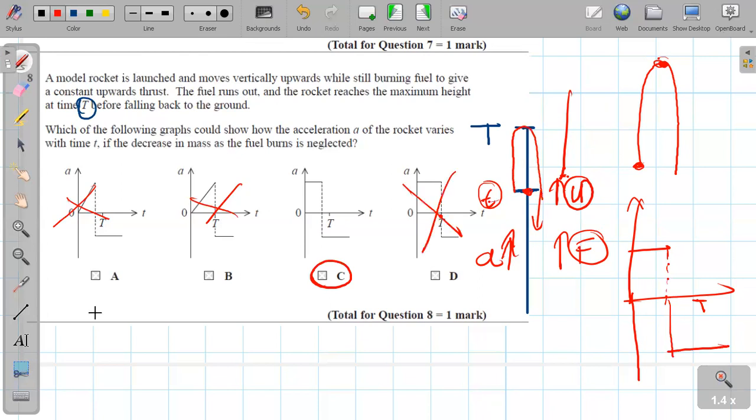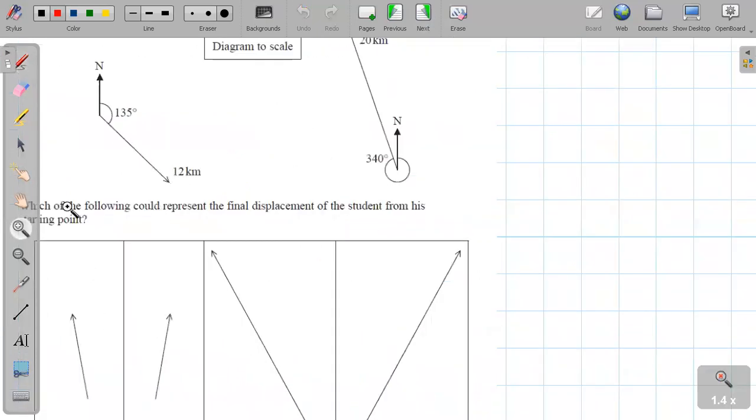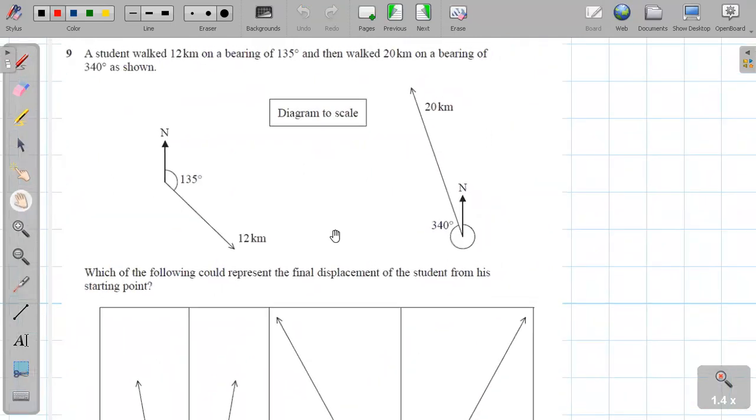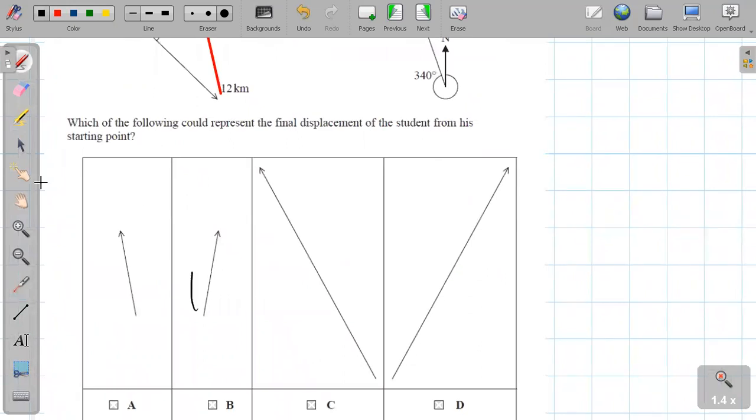Again, right. Let's move on to the next set of questions. This one we can do in a few ways. I will show you the most conventional method, which is to complete the vector triangle. This is some vector. Draw this longer vector, and your resultant is going to be here. Only one option represents that, and that's the answer: B, a small arrow tilting down to the right-hand side.